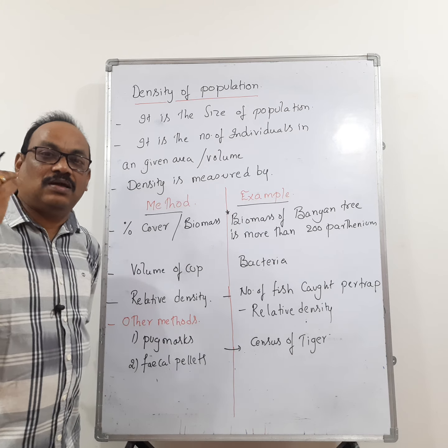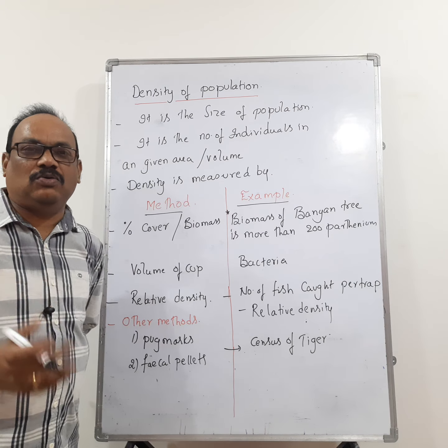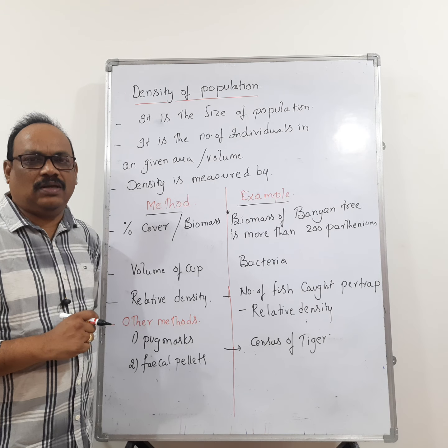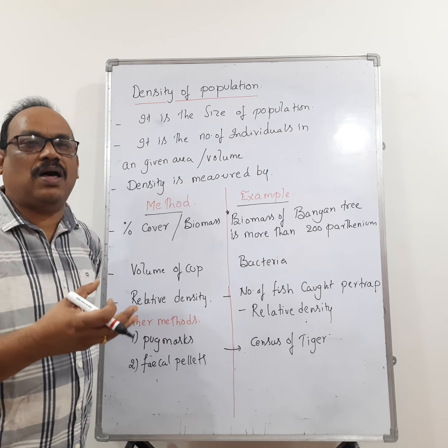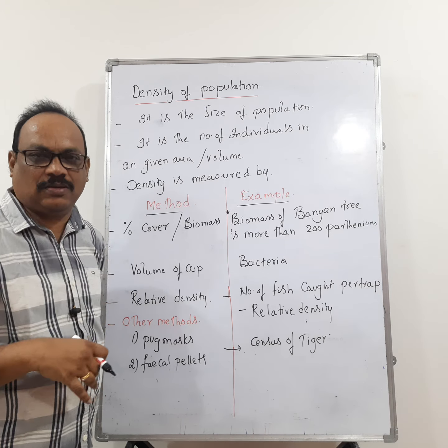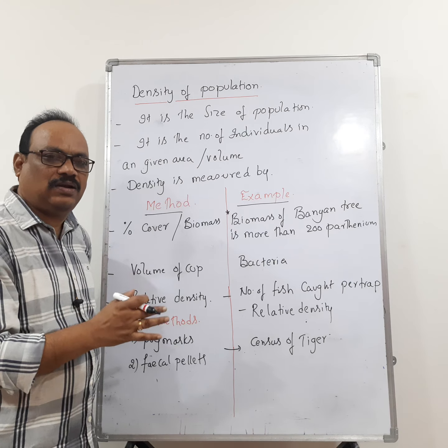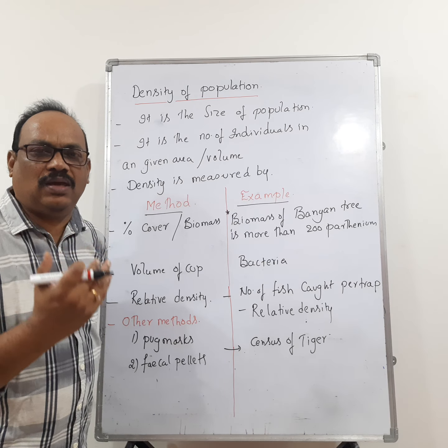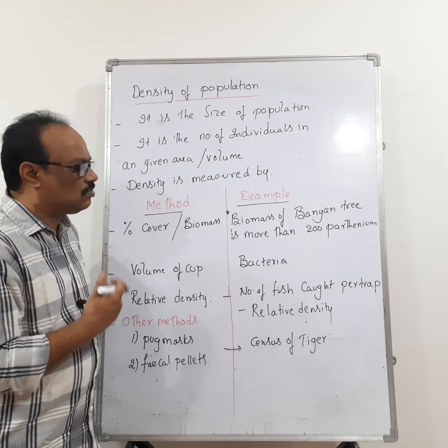The last one, other methods. It is not possible to go to a forest and count the number of tigers present in that area, right? So how do you calculate the number of tigers present in that area? By knowing its pug marks, which means its footprints, and also its fecal pellets. By calculating the pug marks and fecal pellets, they come to the conclusion of how many tigers are present in that forest area, right? Now let us go for the remaining things.